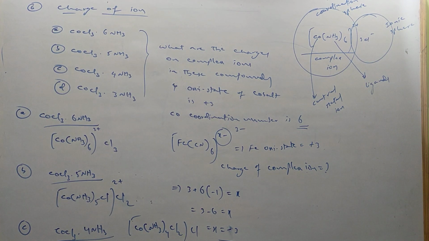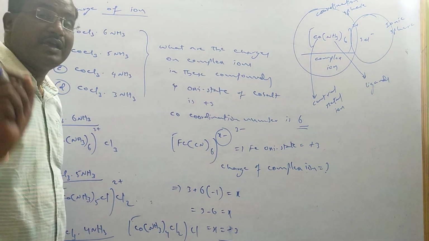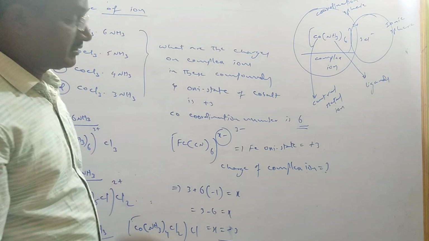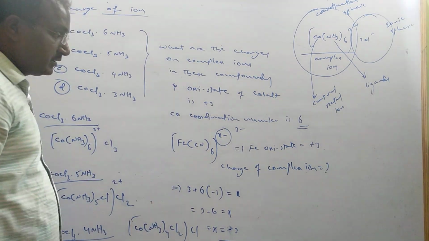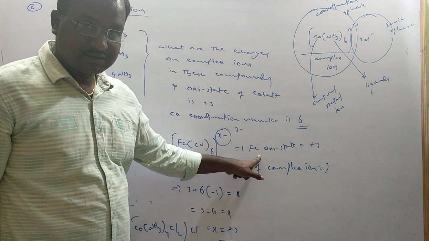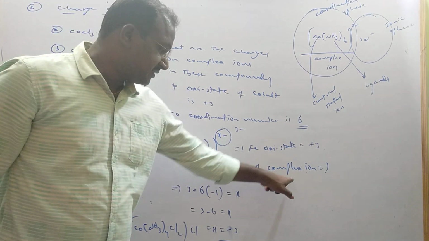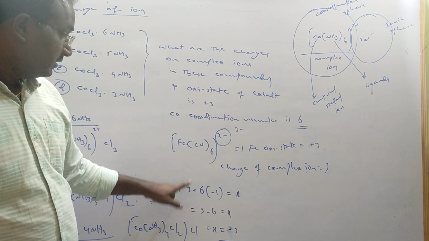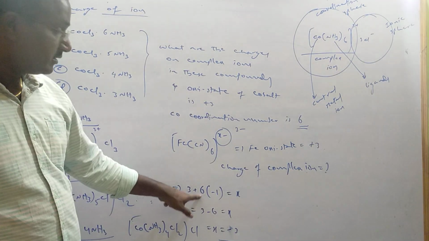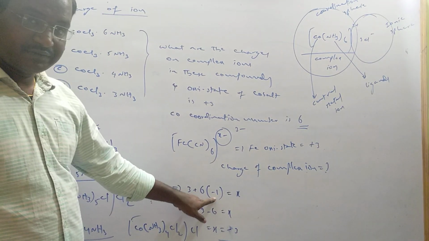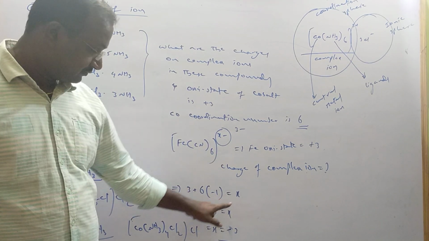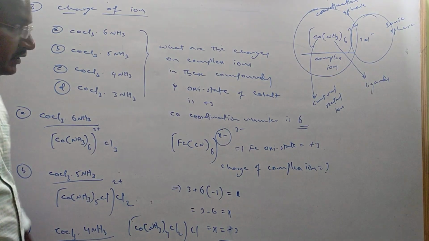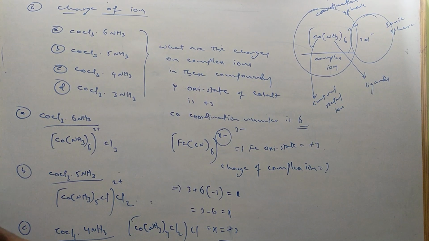This is the way to calculate the charge of a complex ion. He has given the oxidation state and is asking for the charge of the complex. So whatever oxidation state he has given, 6 cyanides are there, each cyanide charge is -1, and x is what I got. But x we got as -3. The question may be there like this.